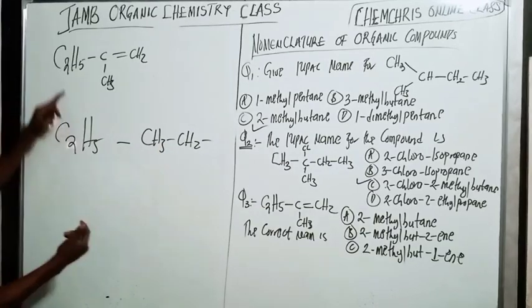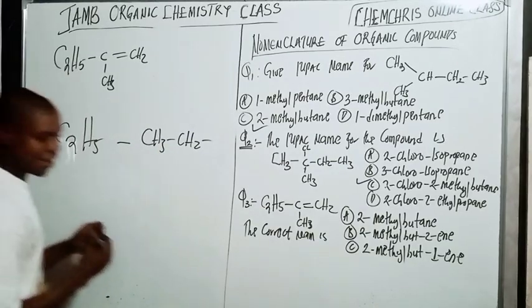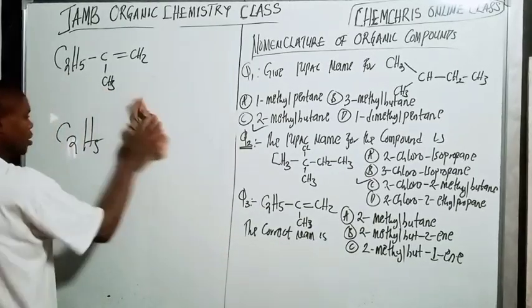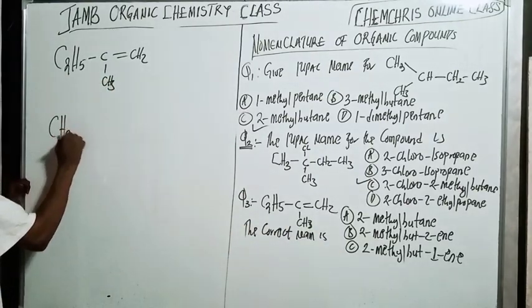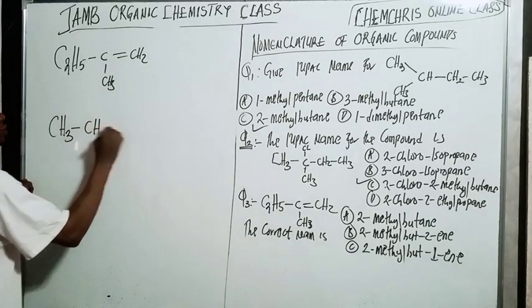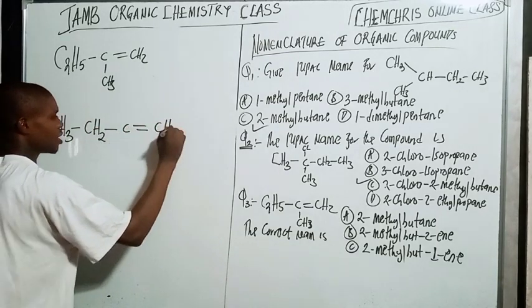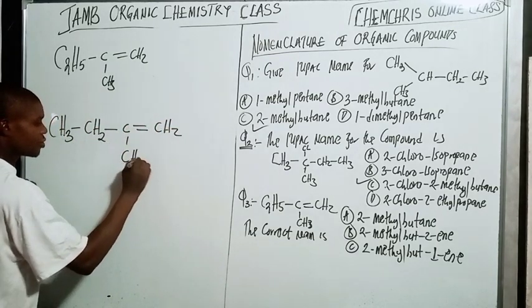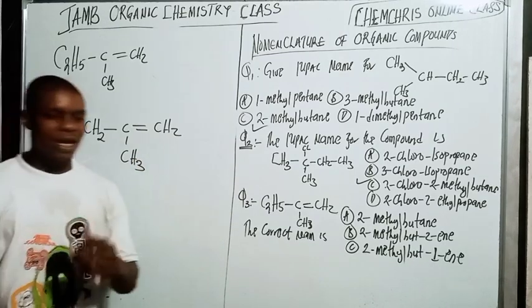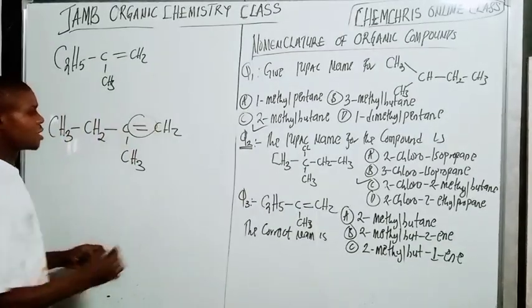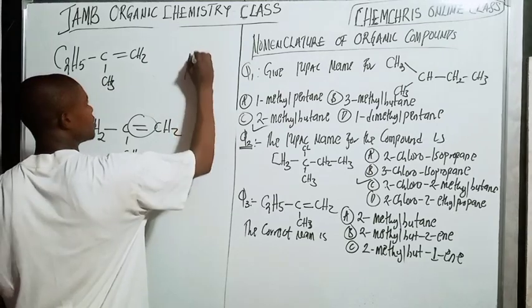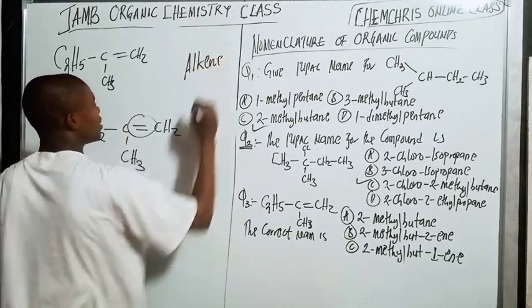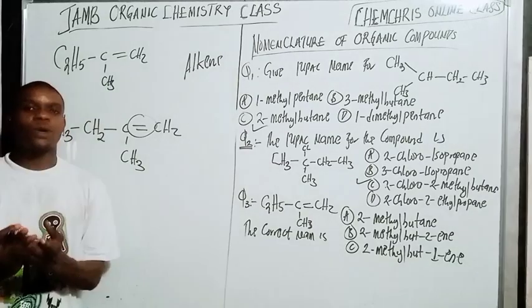So I'm going to draw this guy here. I'm going to draw this one here. I'm going to draw this guy as CH3, CH2, C double bond, CH2, CH3. That is it. Now you can see that there's a double bond here, right? Whenever you have a double bond, it's called an alkene.